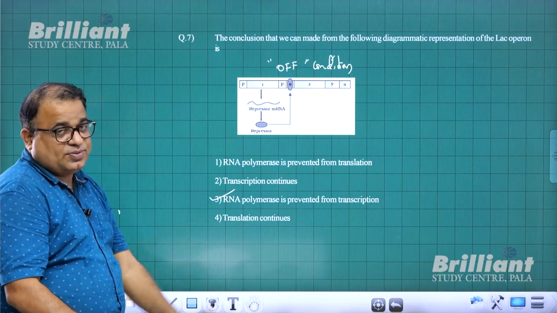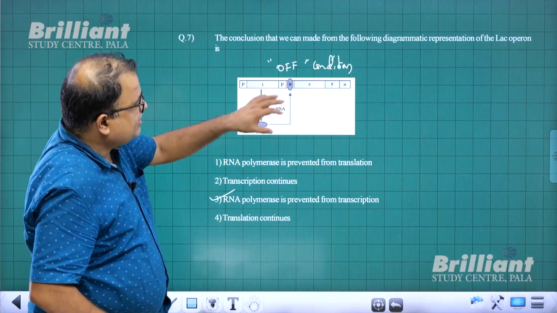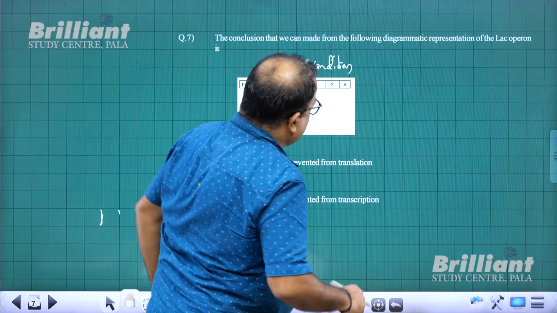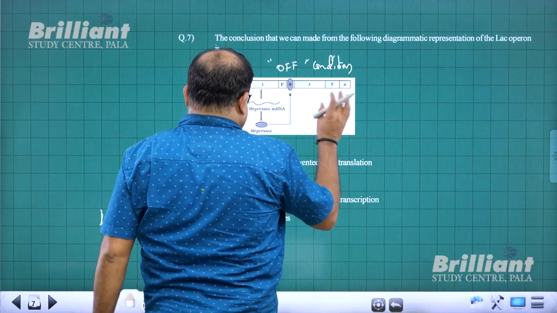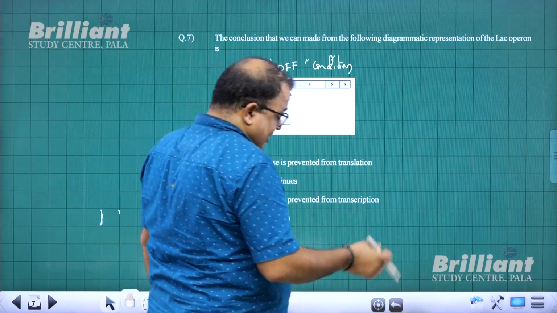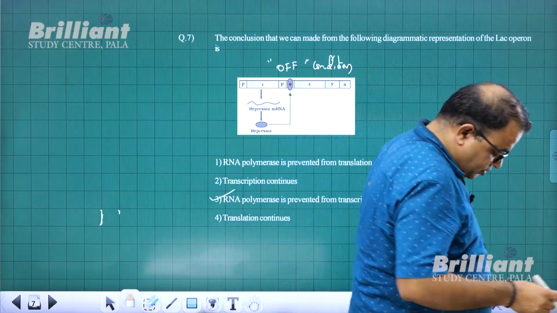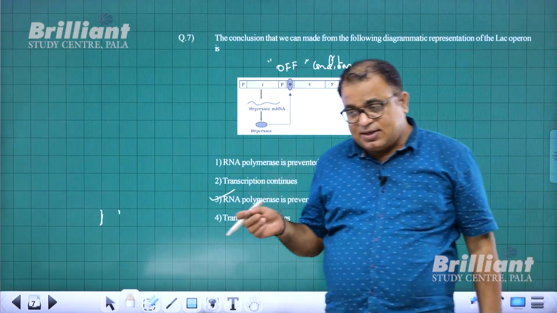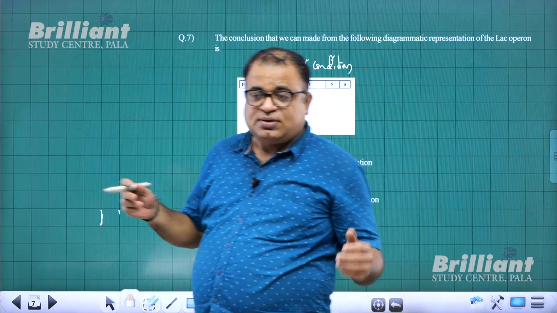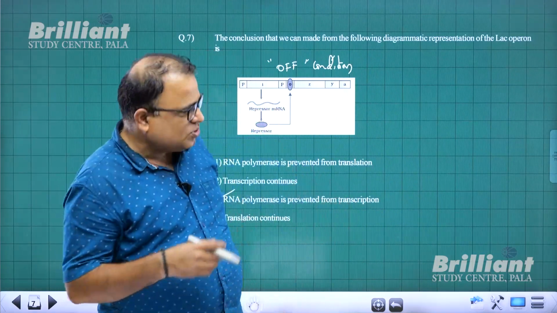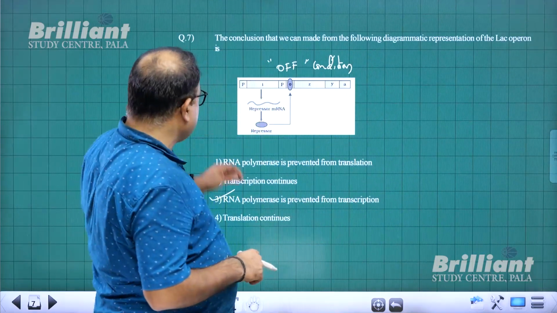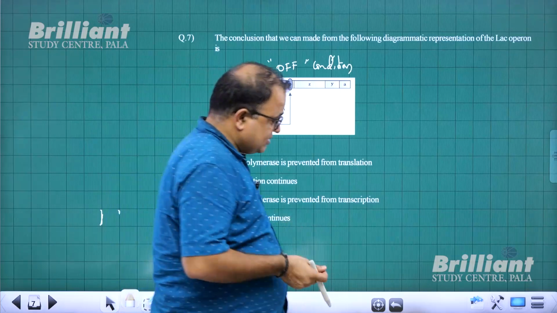Translation continues? No. So basically if you look at this diagram, there is no activity taking place in LAC-Z, LAC-Y, LAC-A. So when there is no LAC-Z, LAC-Y, LAC-A transcription, naturally there is no translation, nothing. So for question number 7, 3 is the answer.